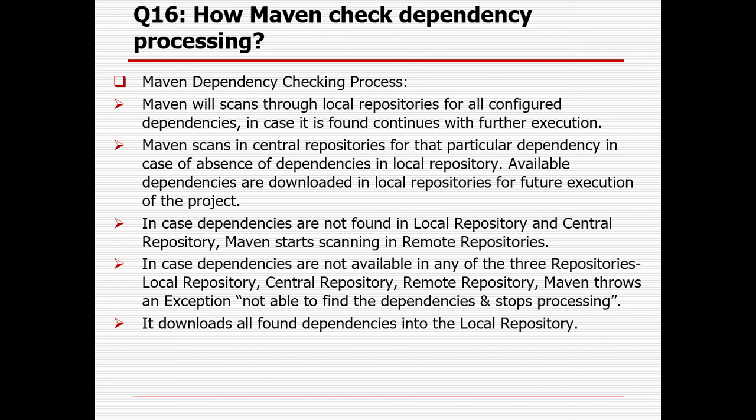In case dependencies are not found in the local repository and central repository, then Maven starts scanning the remote repository. In case dependencies are not available in any of the three repositories, local, central or remote, Maven will throw an exception that it is not able to find the dependencies, and stop processing. It will download all found dependencies into the local repository. So that's how Maven checks dependency processing.